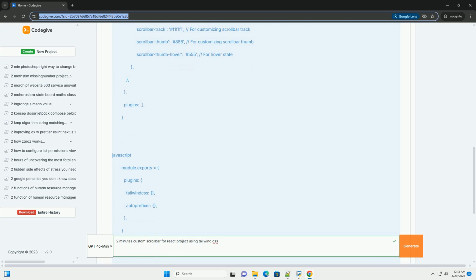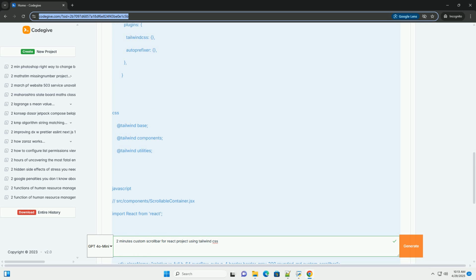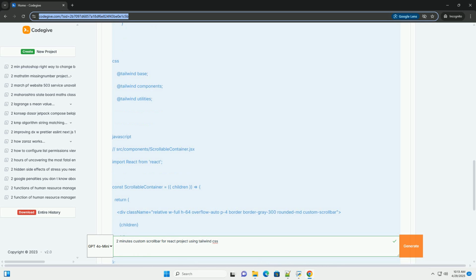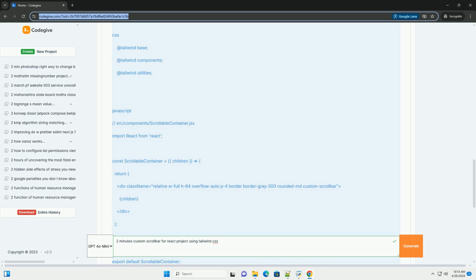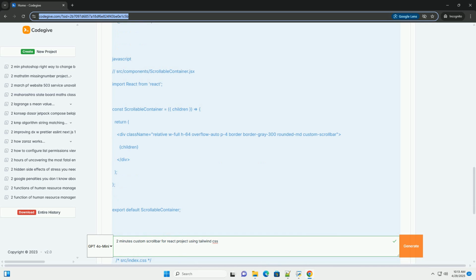Core concepts. 1: ::-webkit-scrollbar, this is the key pseudo-element. It's a webkit-specific (Chrome, Safari, newer Edge, etc.) selector that allows you to target the entire scrollbar area. Keep in mind that Firefox and some older browsers don't directly support styling the scrollbar with these specific pseudo-elements in the same way. We'll address alternatives for wider browser compatibility later.